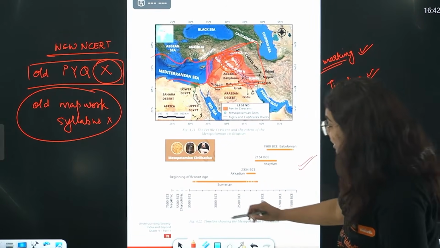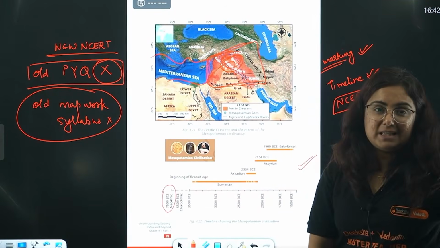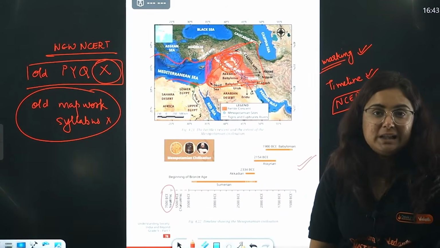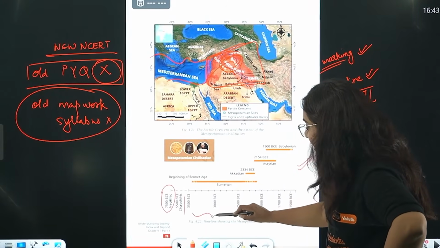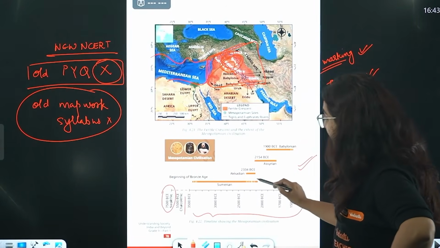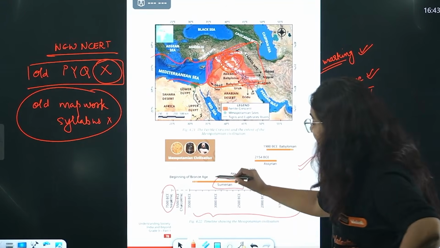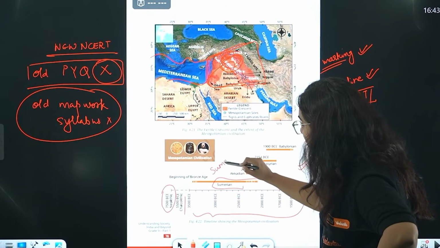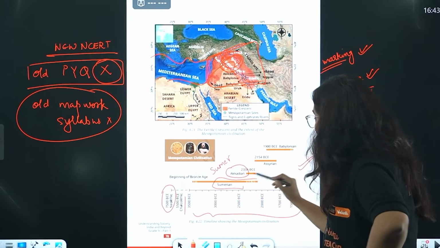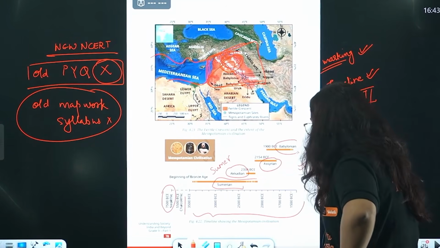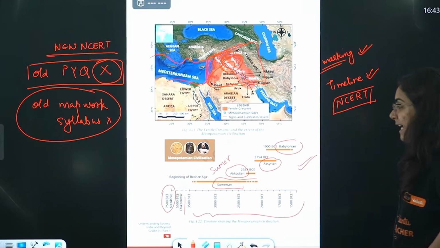See, in this timeline, they are telling that around 7,500 BC, there was evidence of the Neolithic age in Mesopotamia, then the Chalcolithic age, and then the starting of the Bronze Age, where there were people known as Sumerians, who settled around a city that is Sumer. We will see that also. Then there were Akkadians, Assyrians, and Babylonians. All these are cities, particularly in present day time.